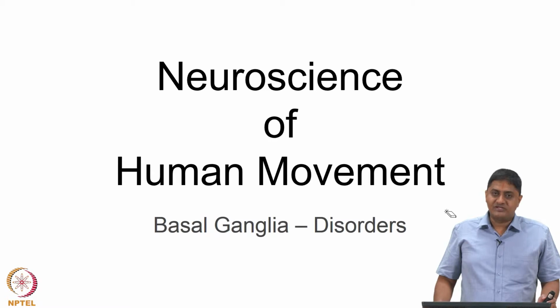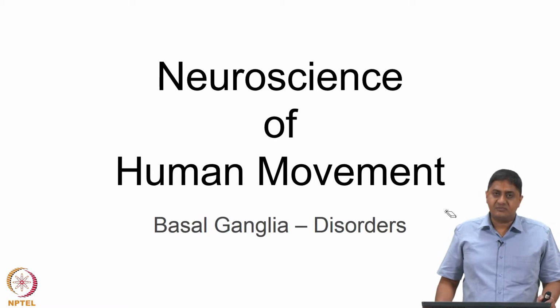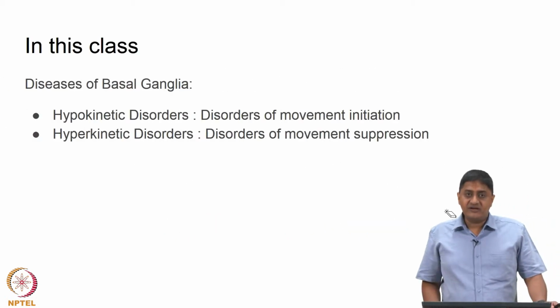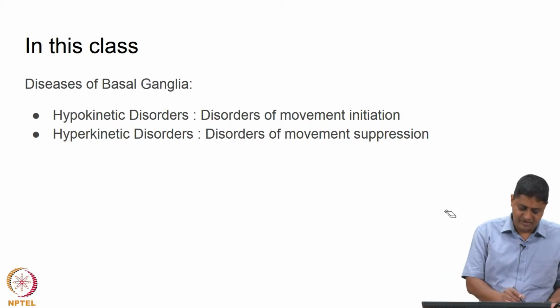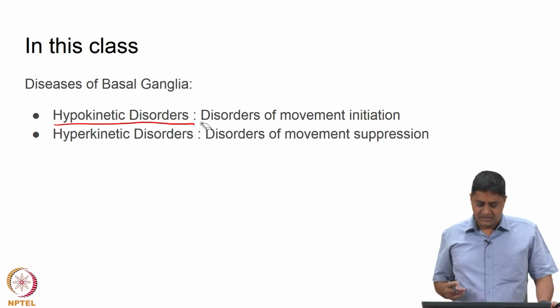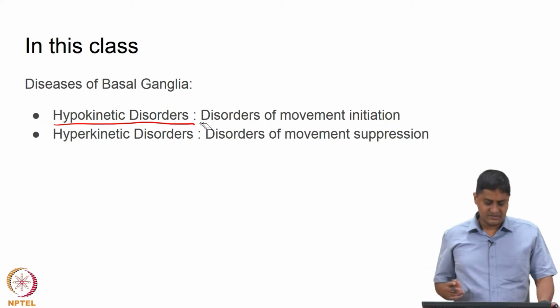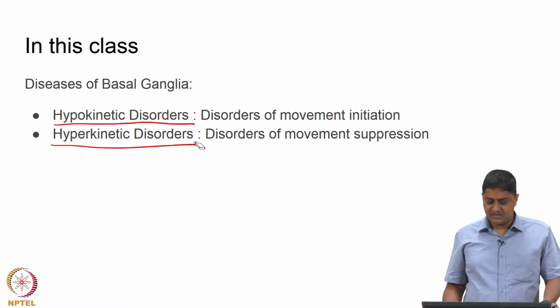Welcome to this class on neuroscience of human movement. In this class, we will be talking about some of the disorders that affect basal ganglia. So, in this class, we will take a couple of examples, one each for each kind of disorder, the hypokinetic disorders, where there is a difficulty in initiating or selecting movements, then hyperkinetic disorders in which it is difficult to